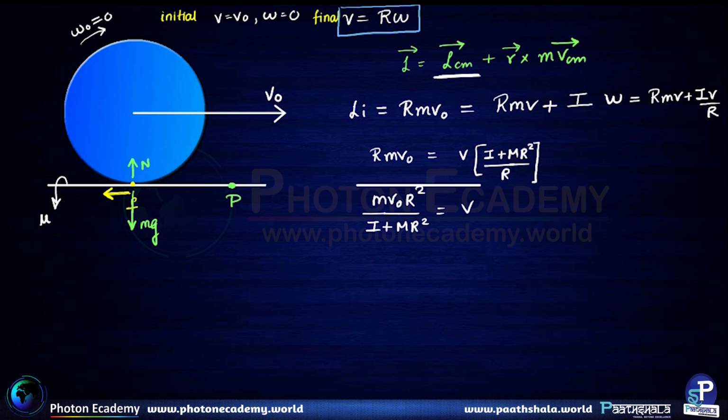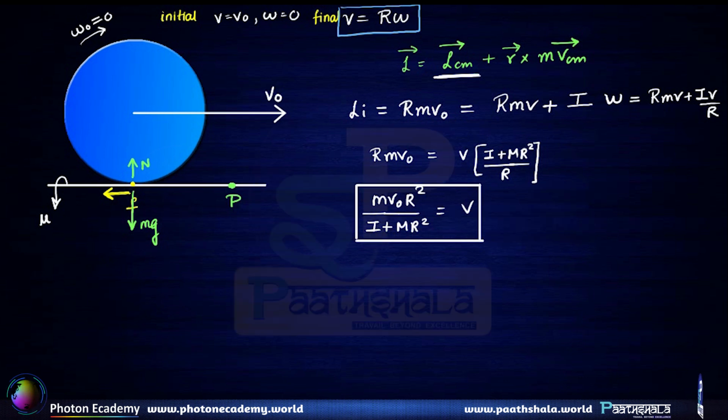So thus, using angular momentum conservation, we can directly, possibly in fewer mathematical steps, find the final velocity in such a situation, because angular momentum is conserved about any point lying on the ground. Alright.